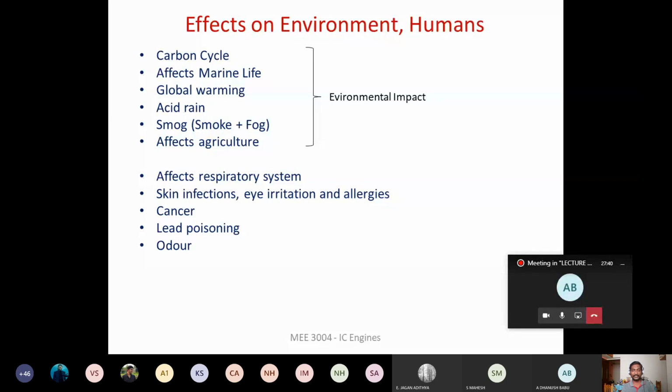And the exhaust gases that are coming out from the engine, when inhaled, the olfactory nerves are going to get affected. Then our capability to smell is going to come down. Okay, so these are some of the effects on the human being.